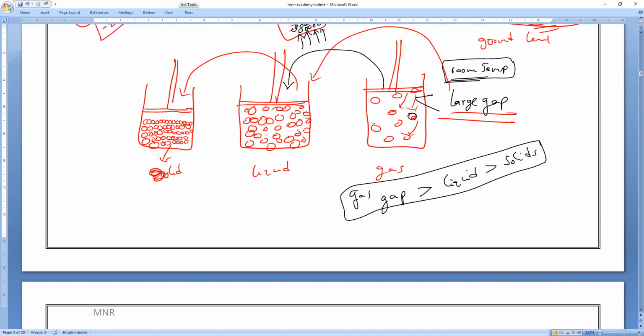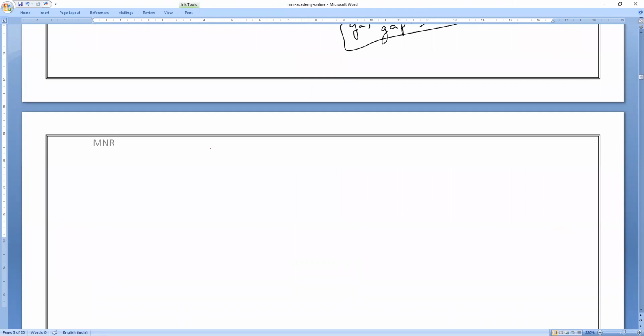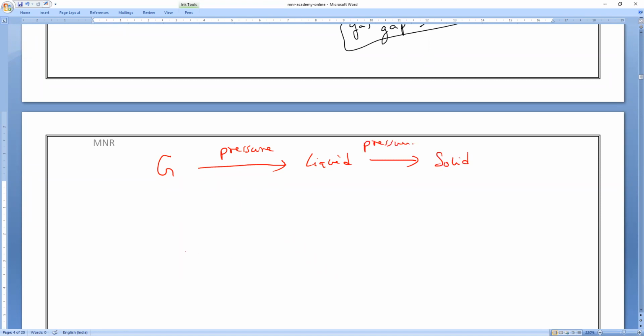Remember, if you take a gas and apply pressure, it turns into liquid. If I apply pressure again, it turns into solid. But if I apply pressure on liquids, there is very little or negligible impact. Why? Because the spaces between the particles are less.